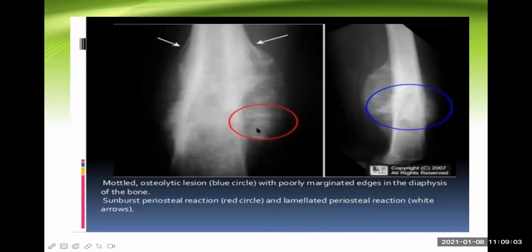Now, there is an osteolytic lesion here, but at the border, I can see some dense areas. So there are osteoblastic areas also seen. In the bone, just compare with the cortex. If some area looks similar to the cortex, that is an osteoblastic area. If the density looks thinner than the cortex, this is an osteolytic area. As easy as that.